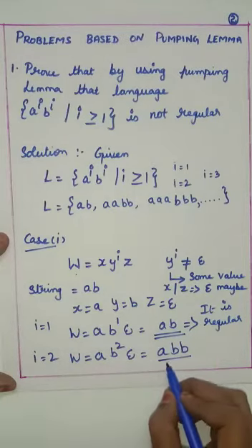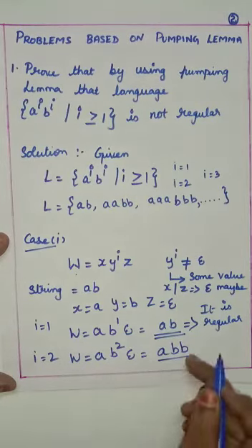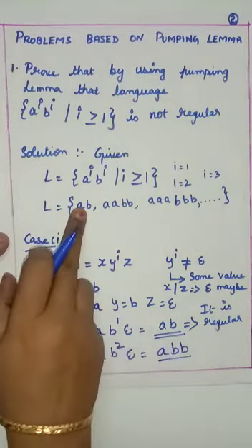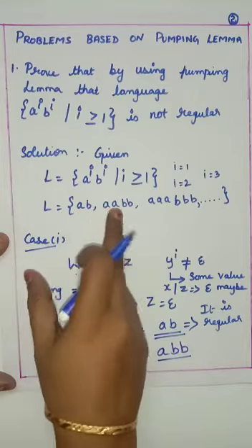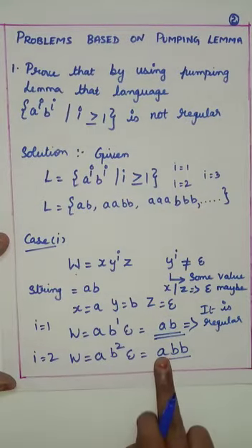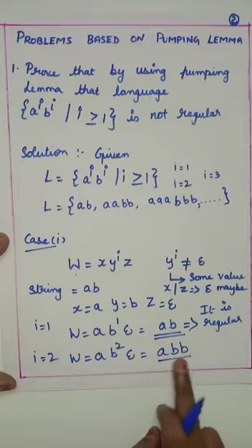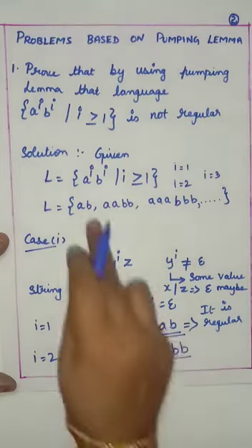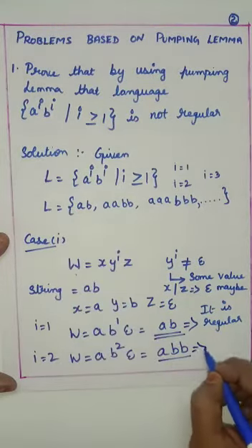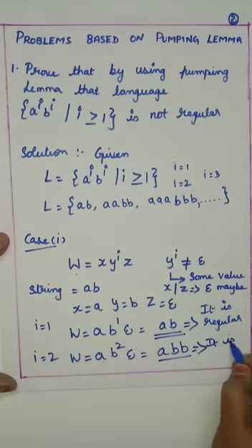I am going to check whether the string ABB is in the language L. See here, AB is there, BB is there, but here one A and 2 B's are coming. So this is not there in the language. So it is not regular. I am announcing it is not regular.